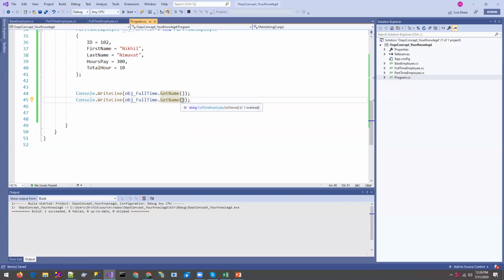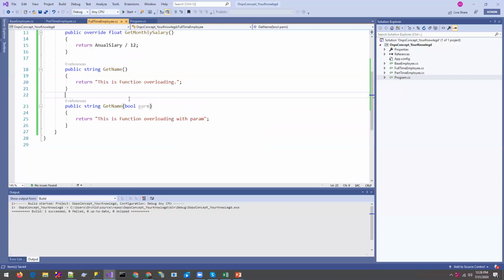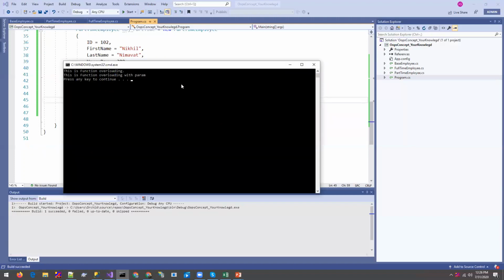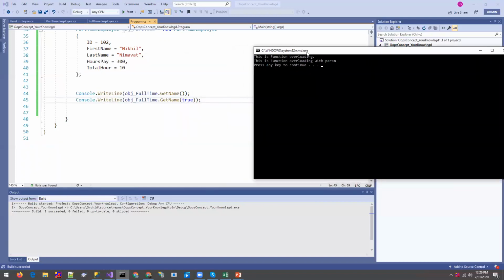In this method I'm not going to pass anything, but in this method I'm going to pass true or false. It doesn't matter because we haven't handled over here what happens if the param is true or false. Let's check out the output. You can see this is the function overloading and this is the function overloading with the param.